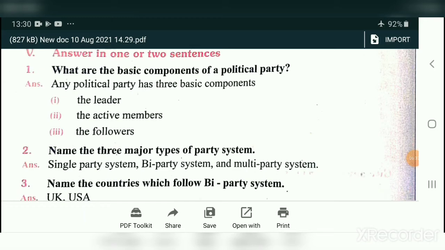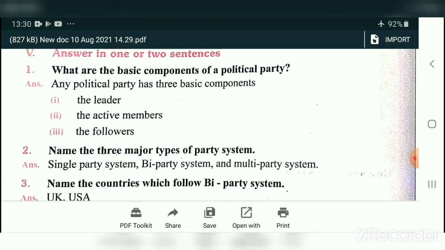Now we will see the second lesson in civics, that is political parties. First we will study 2-mark questions. What are the basic components of a political party? Important 2-mark question. Any political party has 3 basic components: the leader, the active members, and the followers.